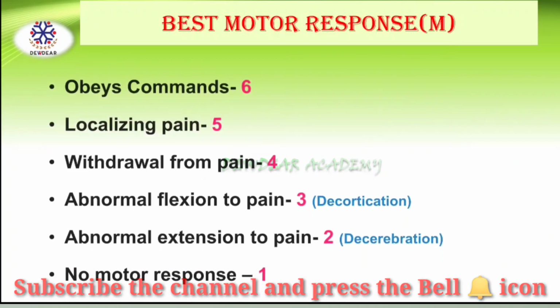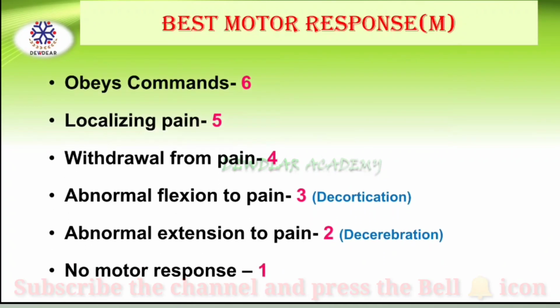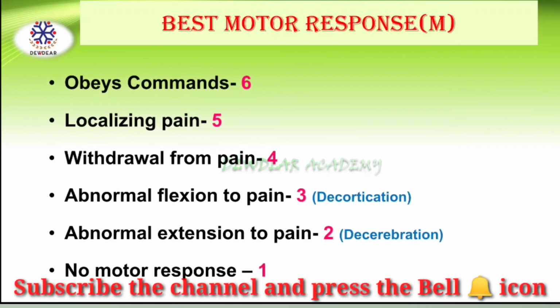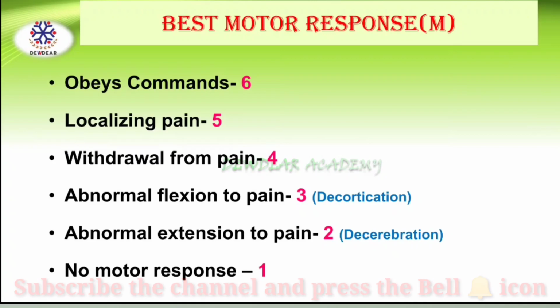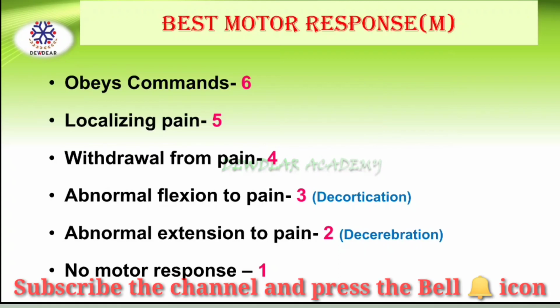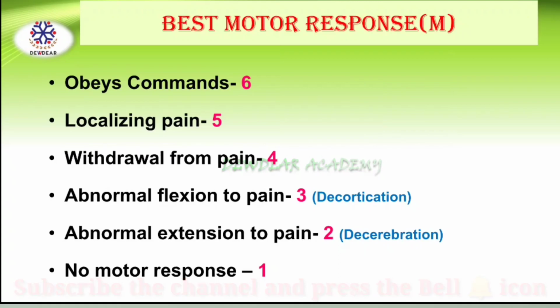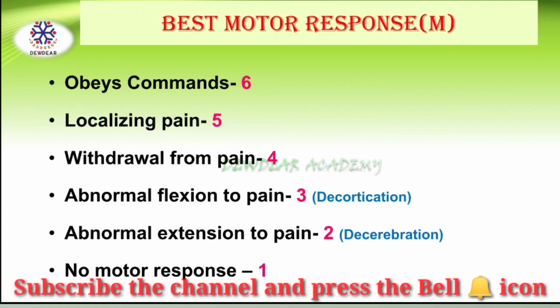The next is the best motor response. Here, if the patient obeys the command, we can give the score 6. If the patient is obeying the command, the patient does simple things as asked, then we can give the score of 6. If the patient is localizing the pain, the score can be given 5. That is, if there is any purposeful movement towards the painful stimulus, a score of 5 can be given.